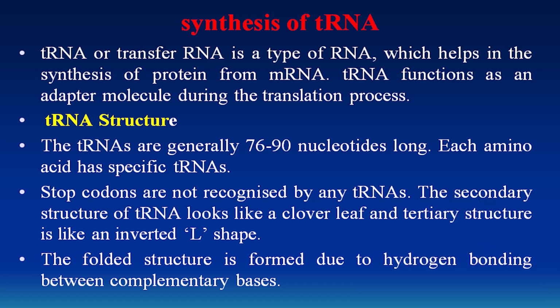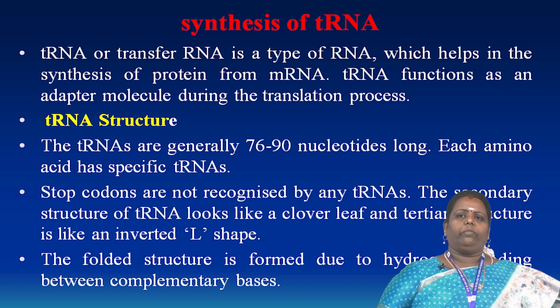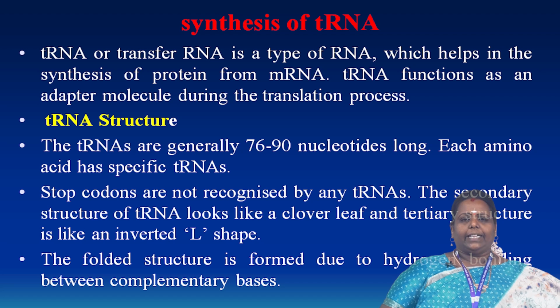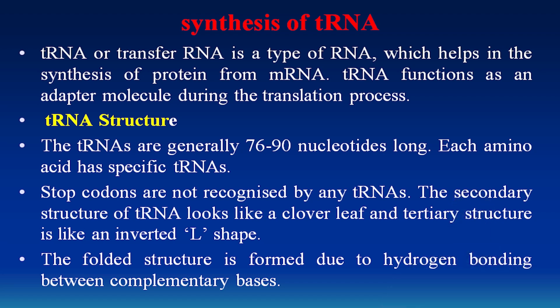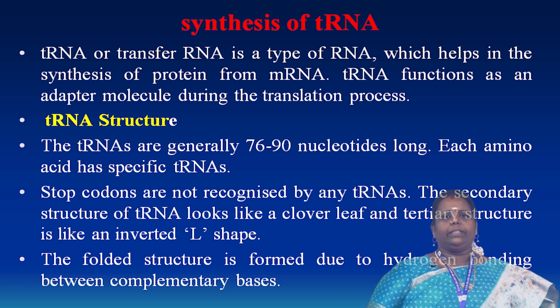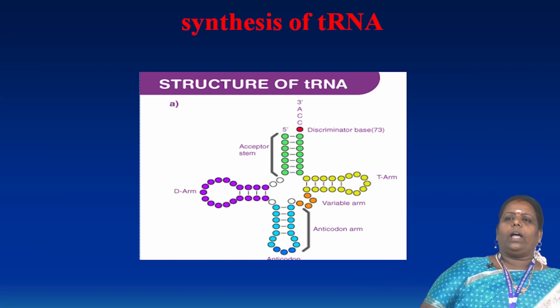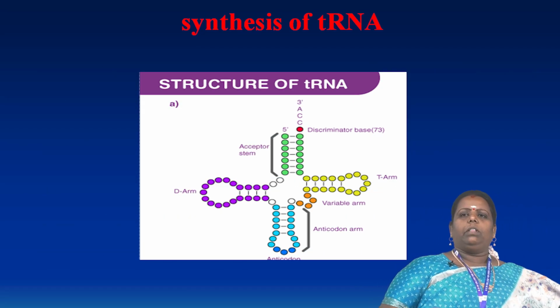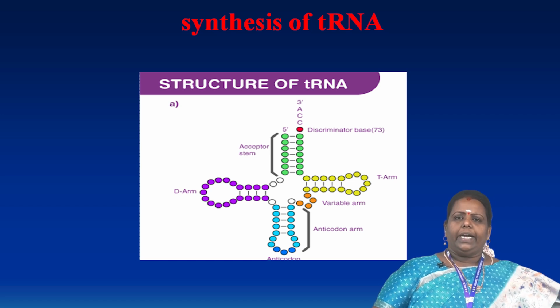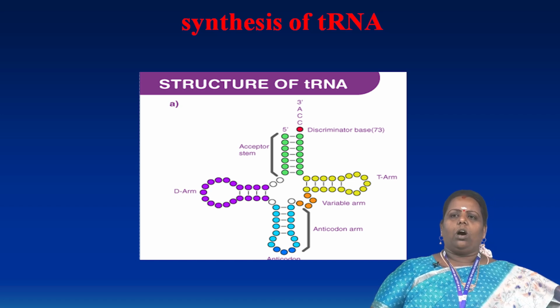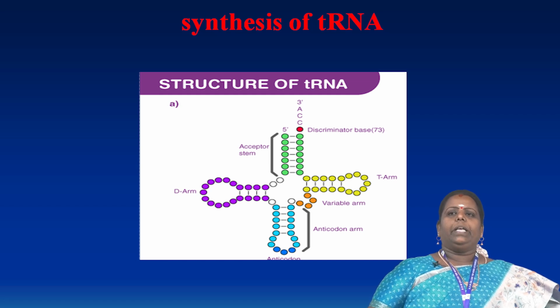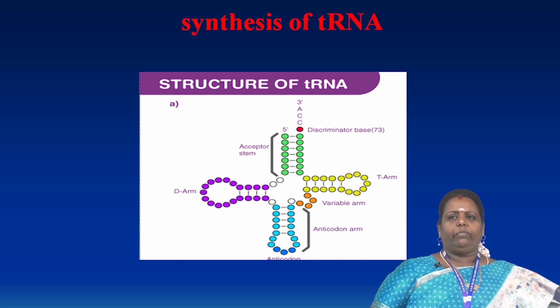The secondary structure of tRNA looks like a clover leaf, and the tertiary structure is like an inverted L shape of the tRNA. The folded structure is formed due to hydrogen bonding between the complementary bases. This is a very nice structure of the tRNA. It also has arms. How many arms does it have? One is the acceptor arm, another is the D arm, another is the T arm, another is the variable arm, and another is the anticodon arm. These also all do different functions.